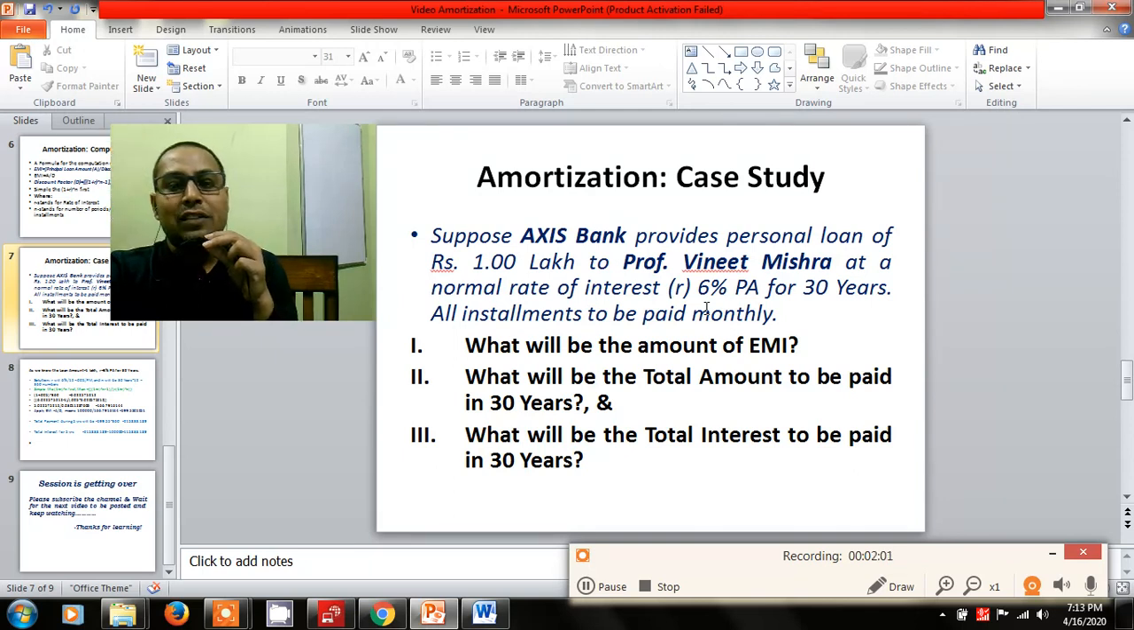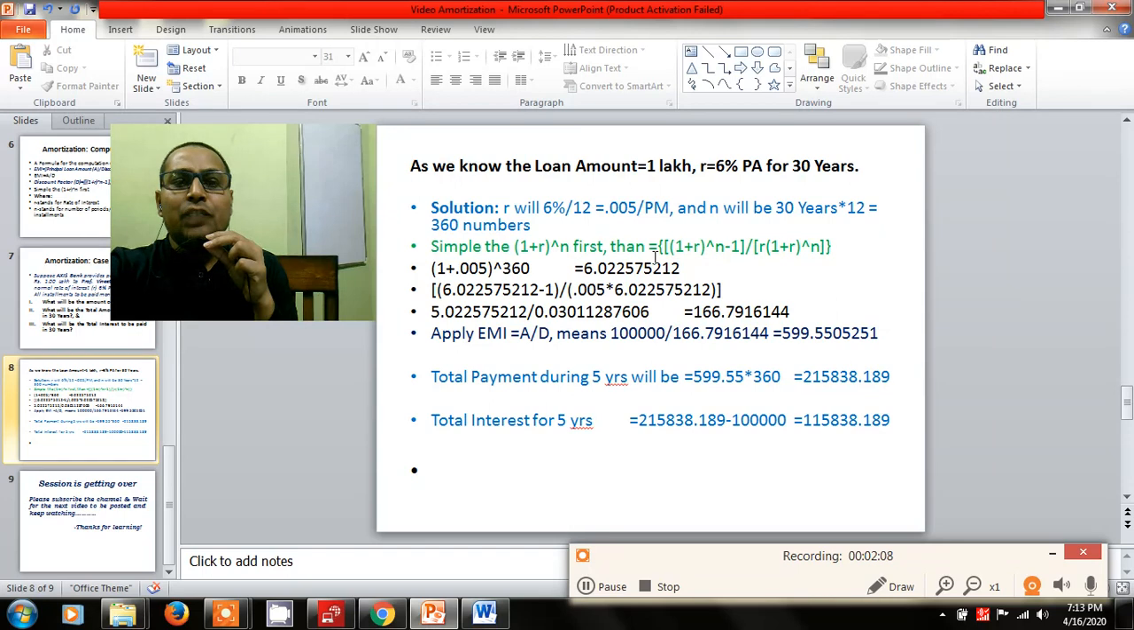All installments are to be paid monthly, so you just need to calculate the things which I am going to discuss. As we know, the loan amount is 1 lakh, the rate of interest applicable by the banker is 6% per annum, and the loan is sanctioned for 30 years. So the solution of this will be accordingly.